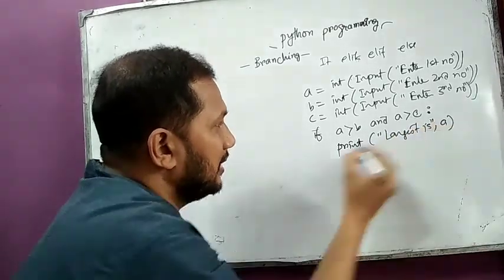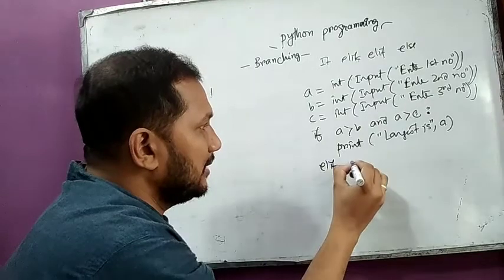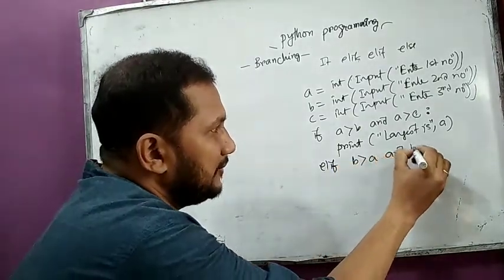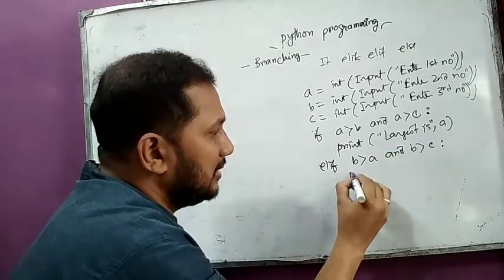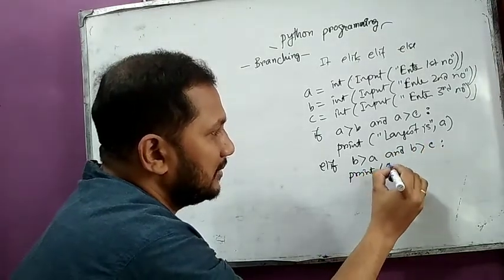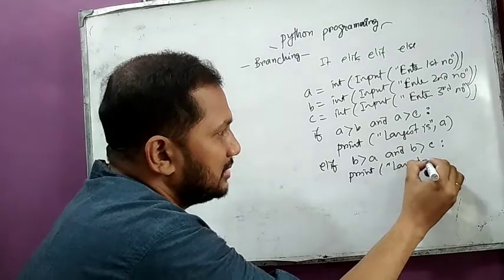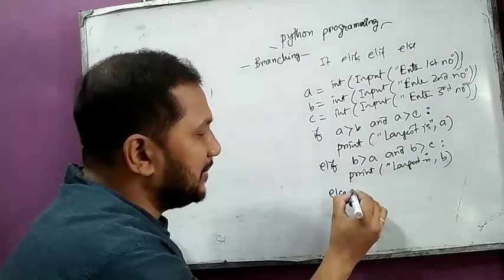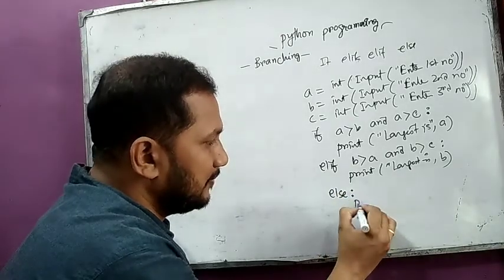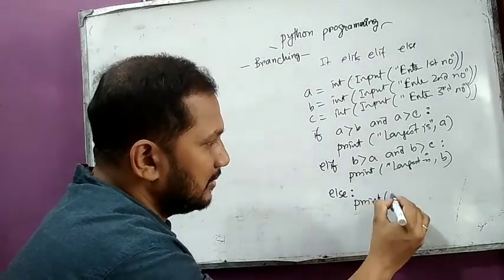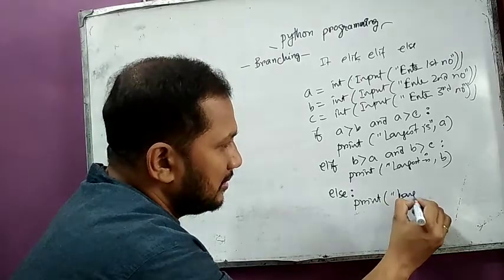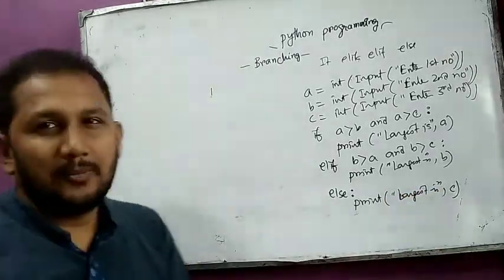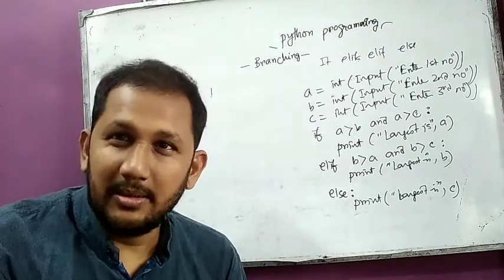a. Else if b greater than a and b greater than c, then print largest is b. Else, this is the else part, largest is c. So this is the concept of the if elif else statement in Python programming.